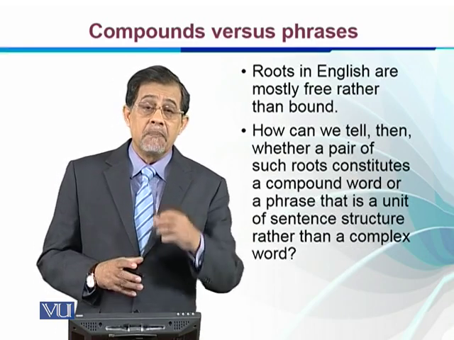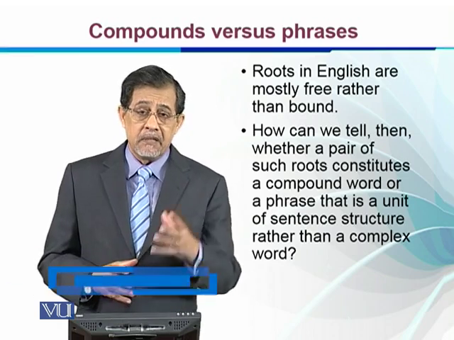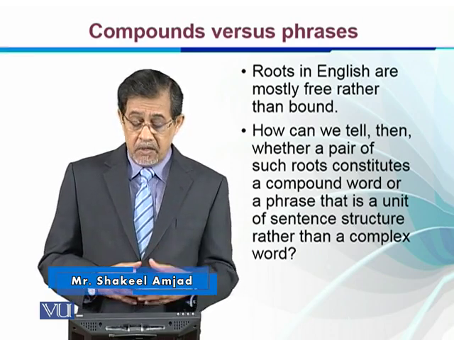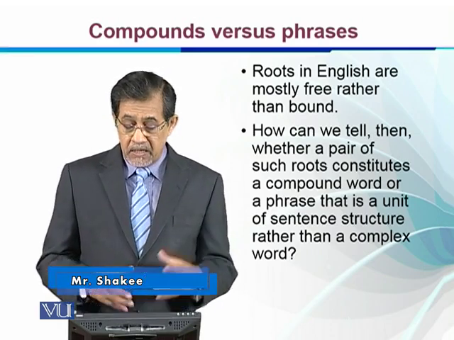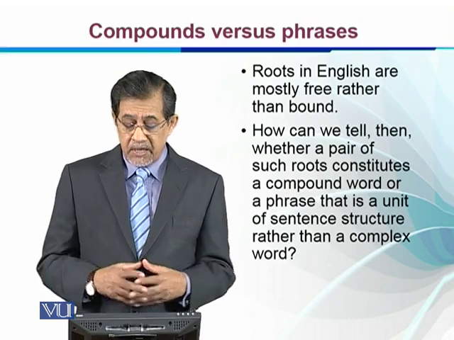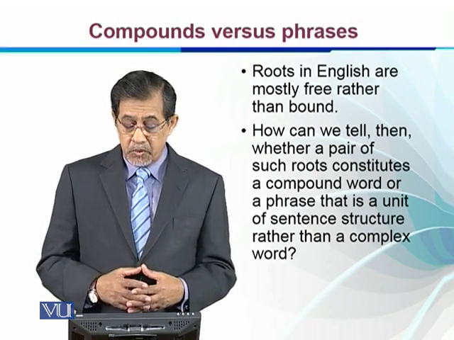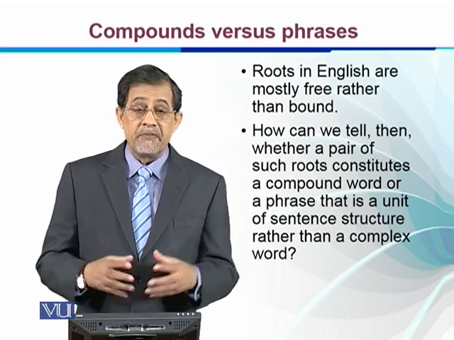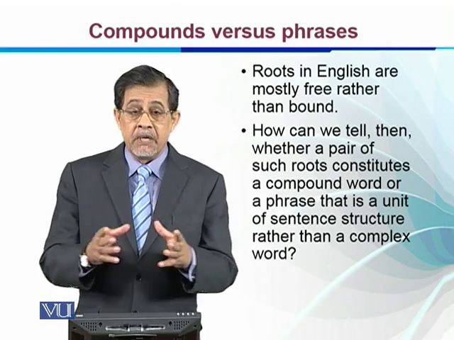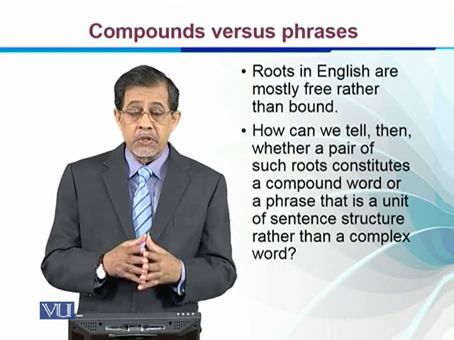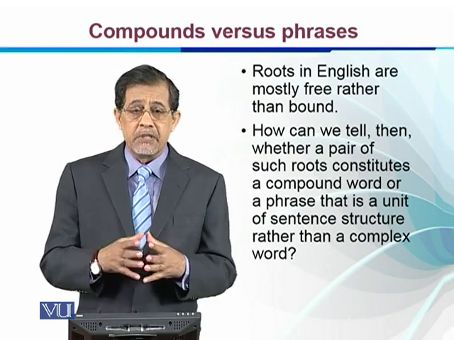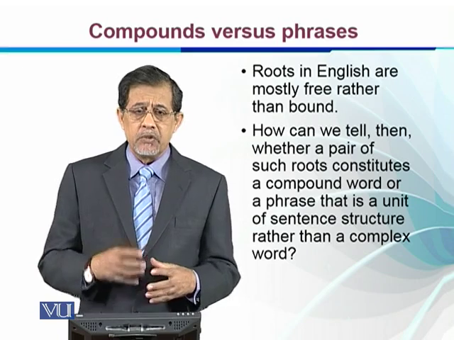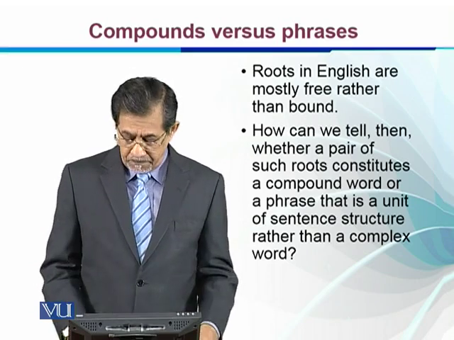Roots in English are mostly free, but we have seen that there are some which are bound, odd, like audacity, auditory. How can we tell then whether a pair of such roots constitutes a compound or a phrase? That is a unit of a sentence. So when we say that two roots together become a compound, and words together or roots together become a phrase, do we have some criterion to tell what is what?